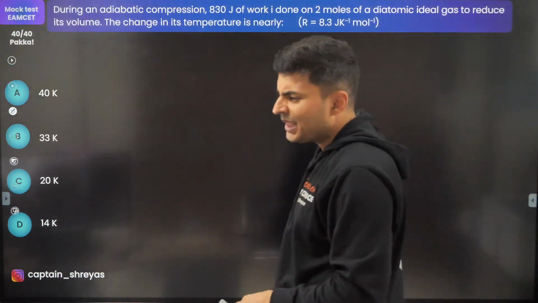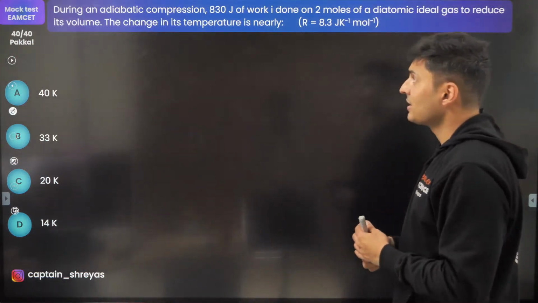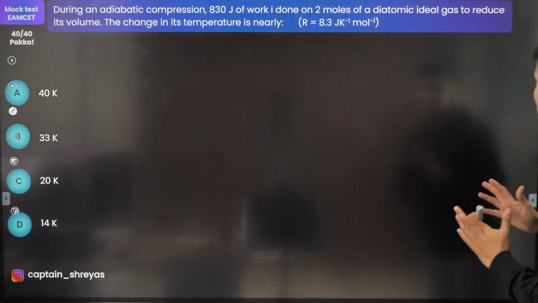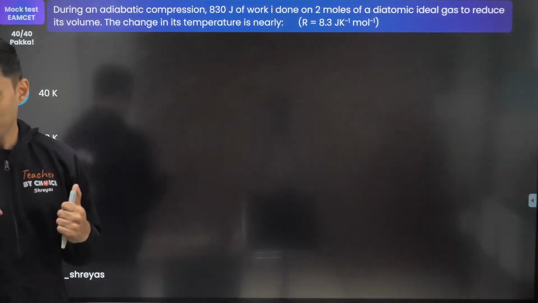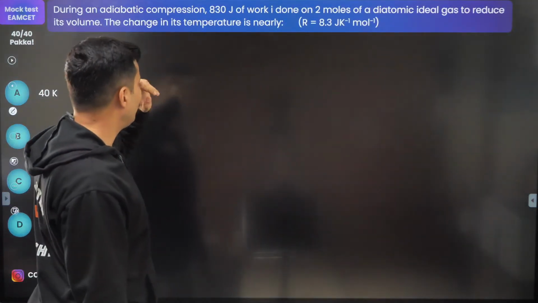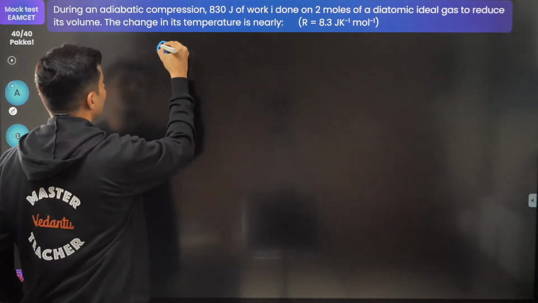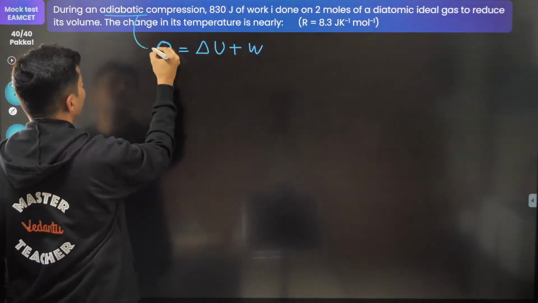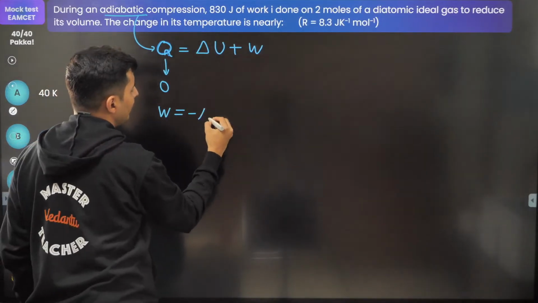Next question. In an adiabatic process, 830 joules of work is done on 2 moles of diatomic ideal gas to reduce the volume. Find the change in the temperature. Let's try to do this. First of all, work done in adiabatic process: Q is equal to delta U plus W, and it is adiabatic. Adiabatic means this Q will be 0.